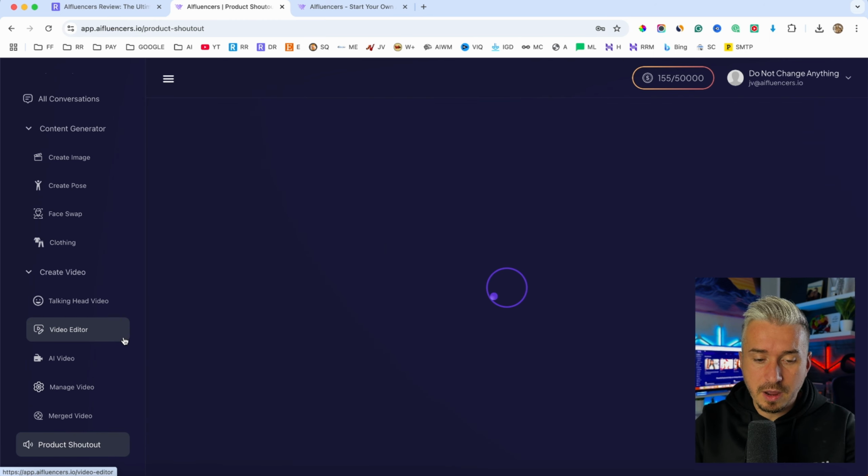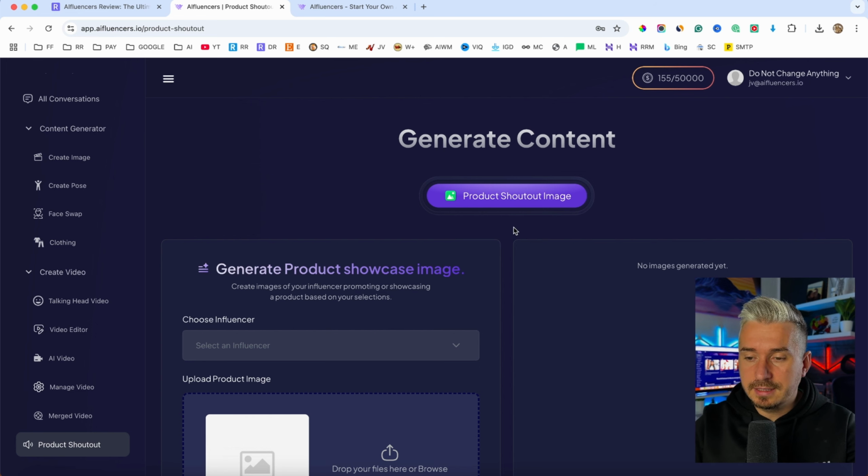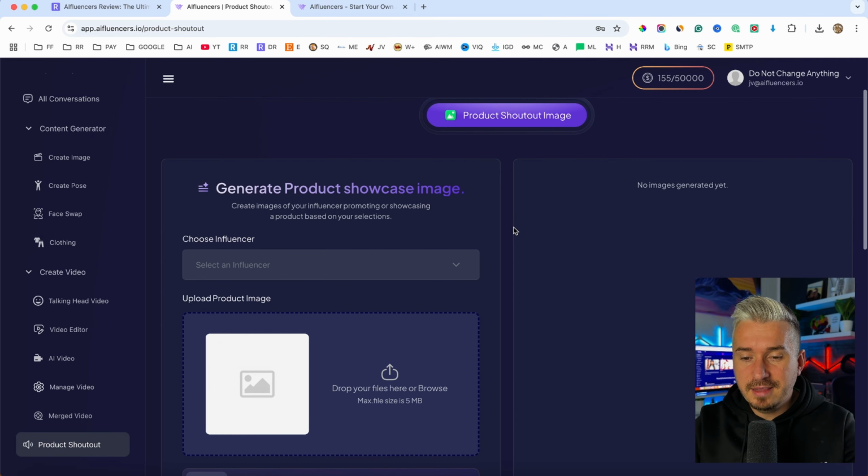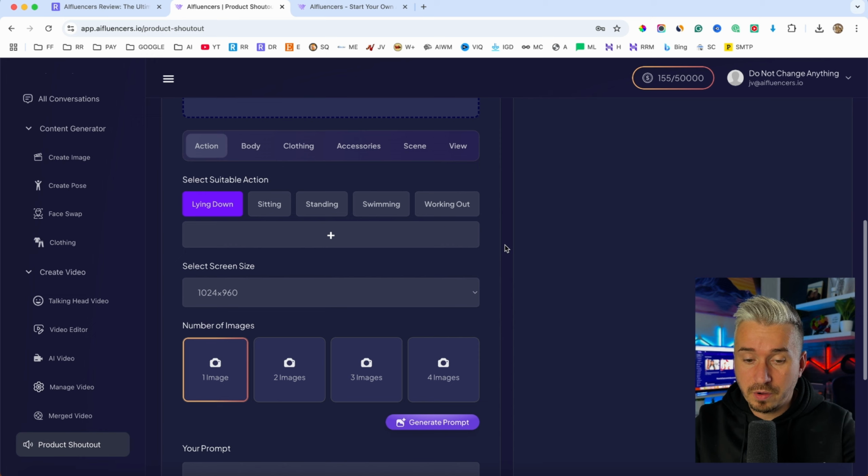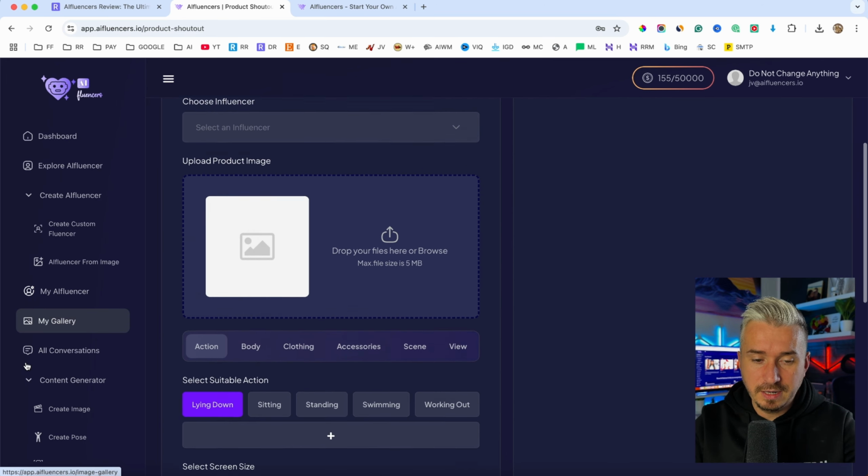And the product shout out is going to be, let's say you get a sponsorship, right? They will send you the product and you can essentially add that specific product to your image with your influencer, because obviously you can create the image inside of this area with the influencer, but also you will have to add your image from that specific product, and you can integrate both in the same image so you can showcase that specific product, which is pretty cool, right?